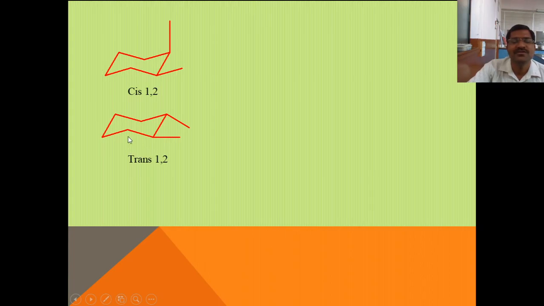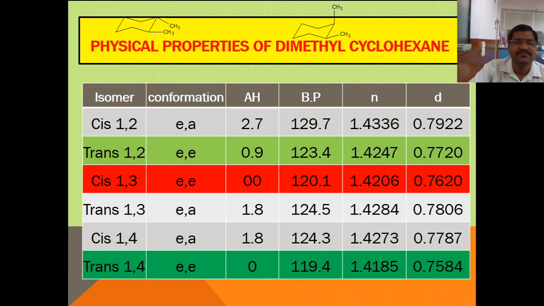But if you go towards the trans isomer, cis is a congested molecule, and in the trans isomer both methyl groups are projecting in the outward direction of the six-membered ring. Therefore molecular volume, compared with the cis isomer, is greater, and that's why in the trans isomer molecular volume is high and therefore physical properties are low. So this is the explanation.